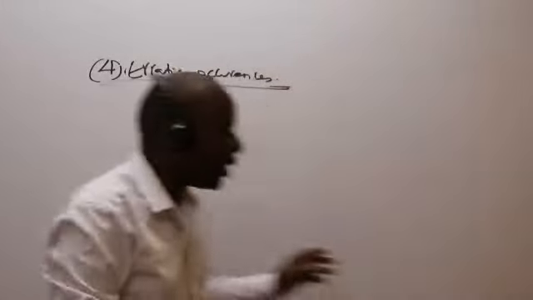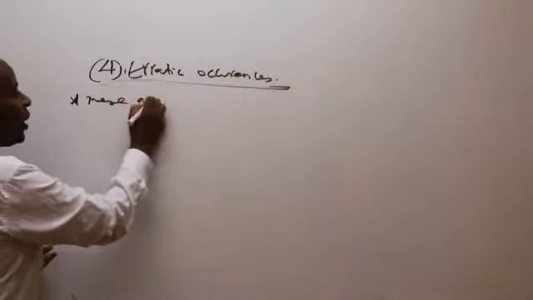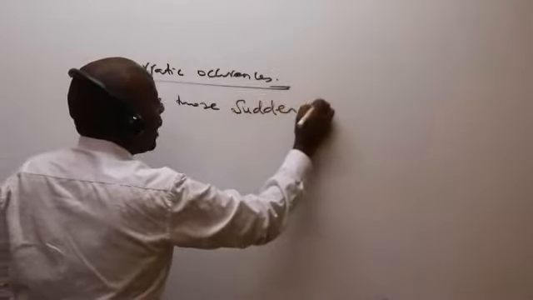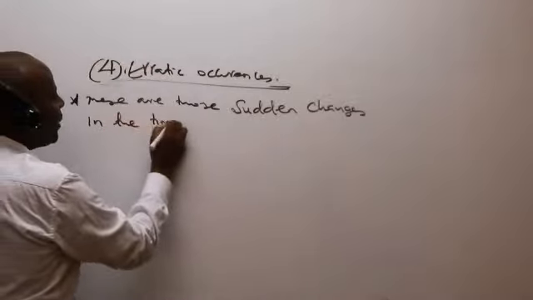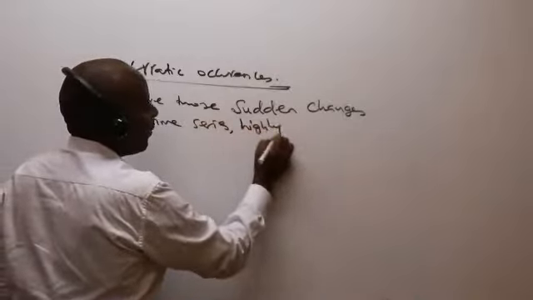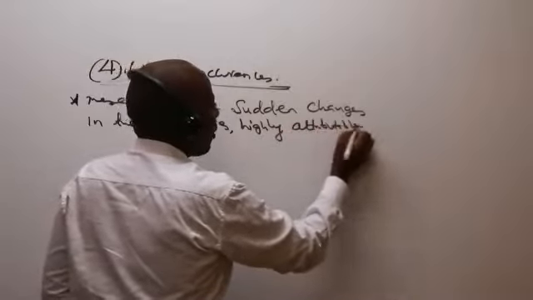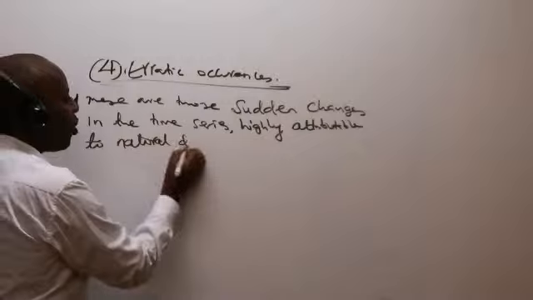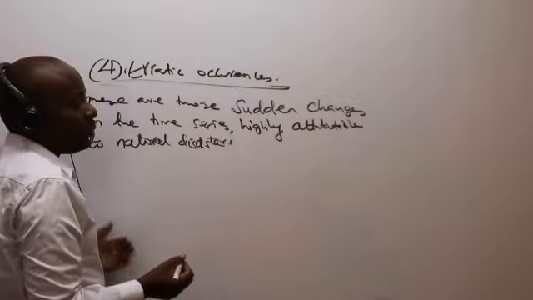Under erratic occurrences, you're supposed to know that these are those sudden changes in the time series, highly attributable to natural disasters.